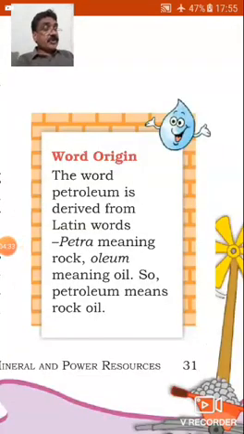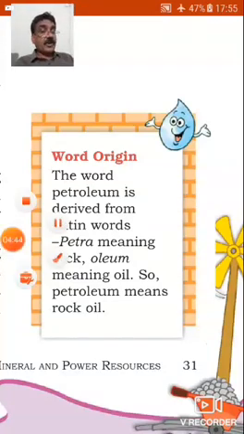Word origin. Petroleum is derived from the Latin words petra, meaning rock, and oleum, meaning oil. So, petroleum means rock oil.